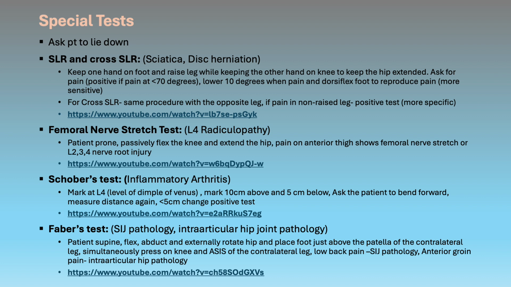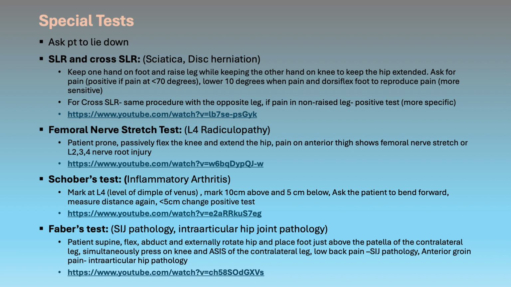Another test, which is the FABER test, is also done when the patient is lying supine, and it is for SIJ pathology or intra-articular hip pathology. When the patient is supine, you need to flex, abduct, and externally rotate the hip and place the foot just above the patella of the contralateral leg. You simultaneously press on the knee and anterior superior iliac spine of the contralateral leg. If the patient experiences low back pain, it indicates sacroiliac joint pathology. Anterior groin pain indicates intra-articular hip pathology.